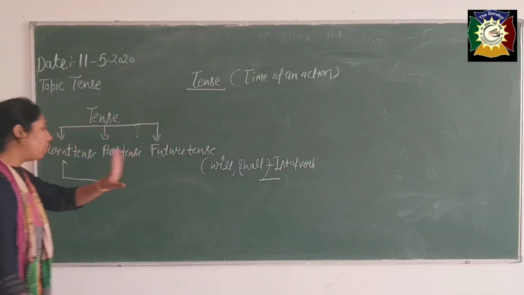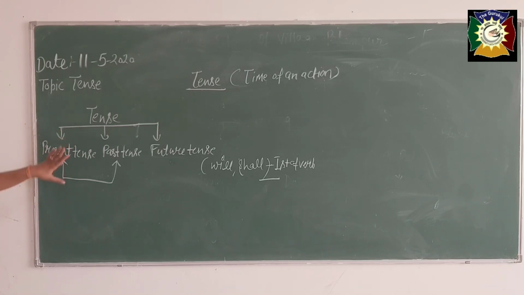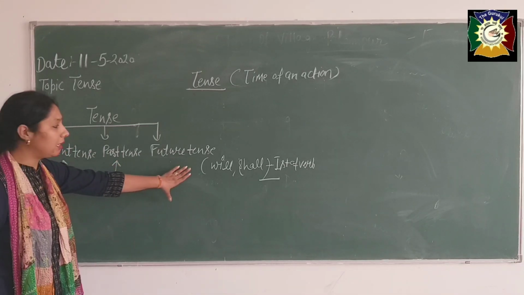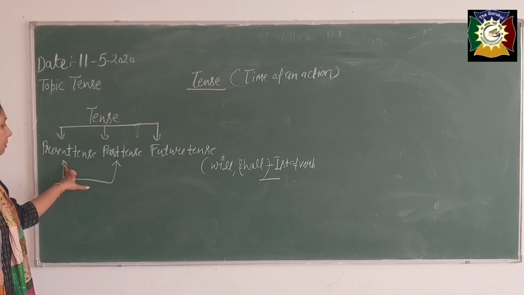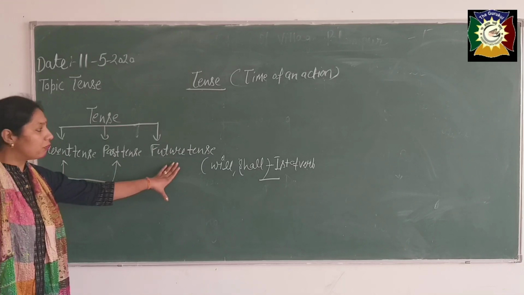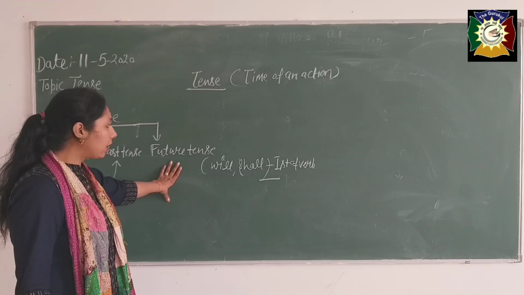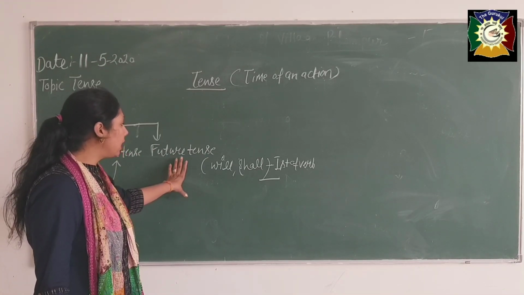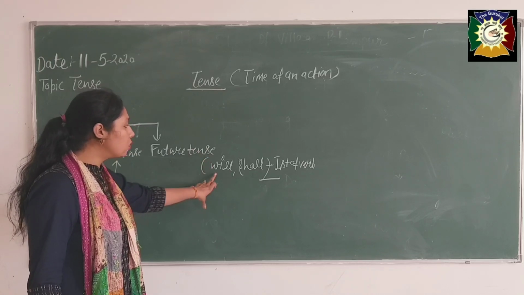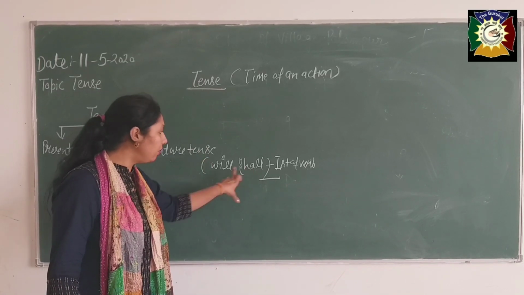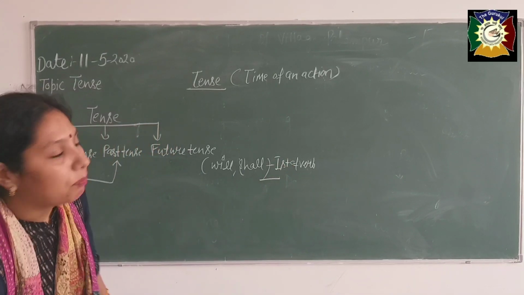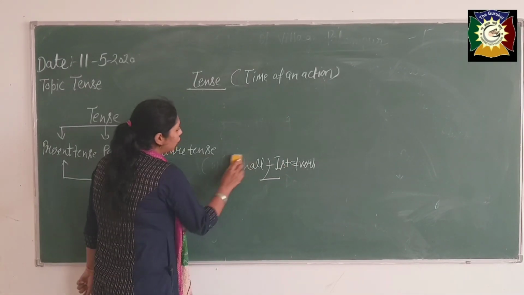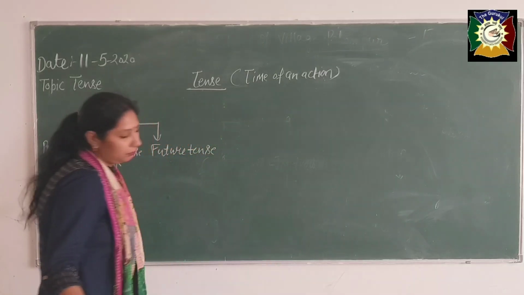But nowadays we are taking just like that: present tense, past tense, and the third one is future tense. But I have told you, scientifically there are only 2 tenses. Traditionally, we use future tense to tell the future time with will or shall, and with this will or shall we use the first form of the verb. There is no need to memorize this.